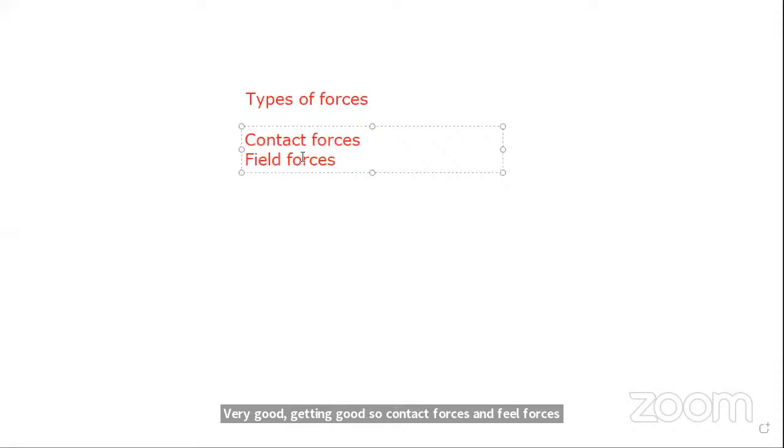Okay, nice. Contact forces, field forces. Very good. So contact forces and field forces, these are the 2 types of forces we have here.